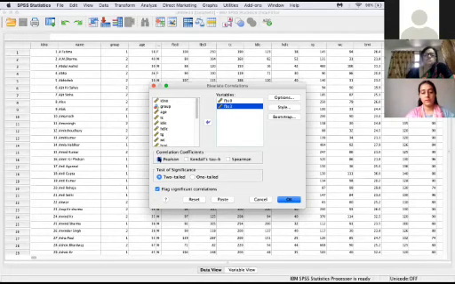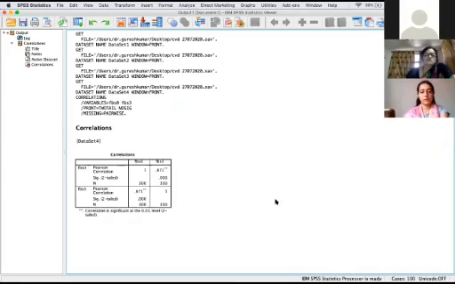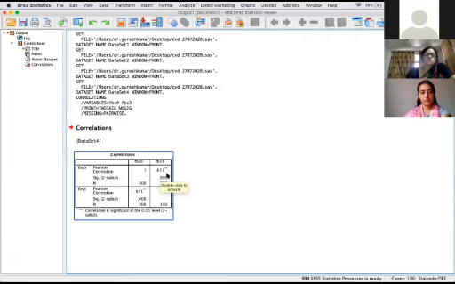Suppose you want to do the Spearman's correlation. So this is the output for the SPSS. Here the first row shows the value of correlation, second the p-value, and third one is the number of observations.